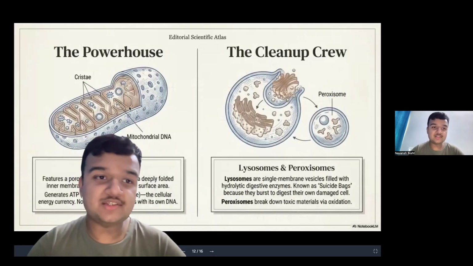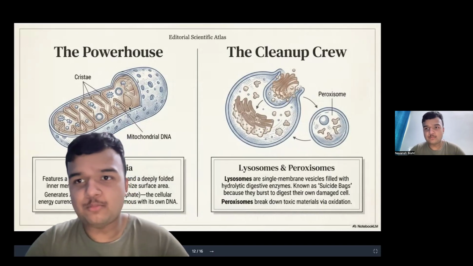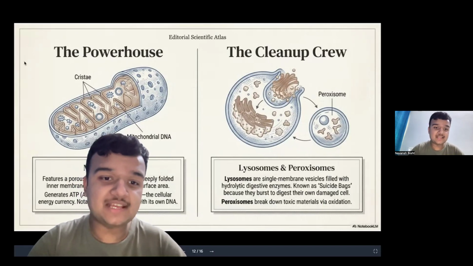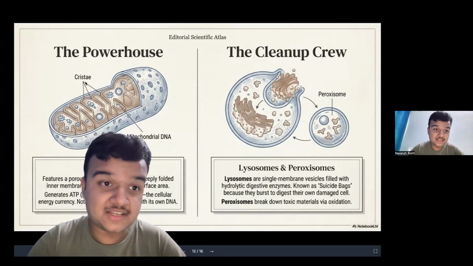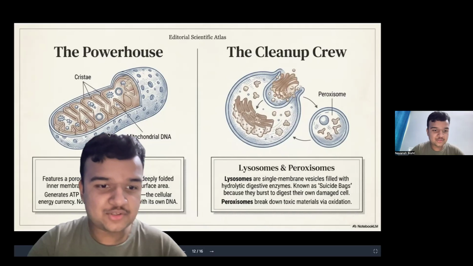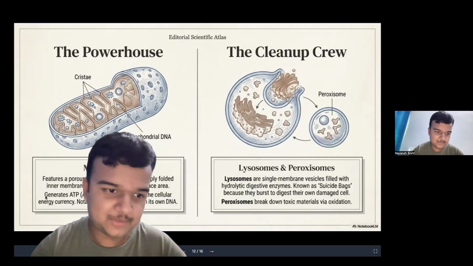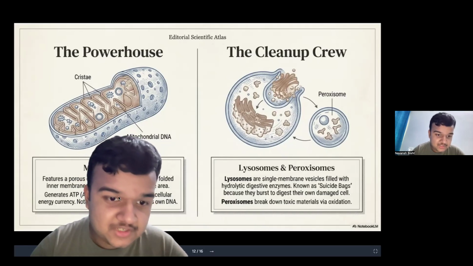Now the mitochondria is also known as the powerhouse of the cell. It plays a vital role. Without mitochondria the cell can't work. It basically generates energy. This is the mitochondria DNA and cristae. It also uses a specific kind of energy currency, as you can see here, ATP, adenosine triphosphate.